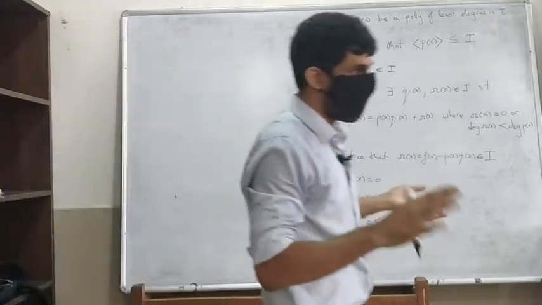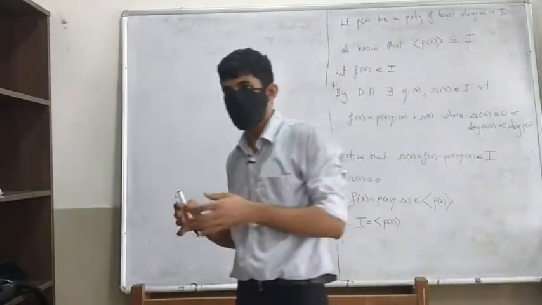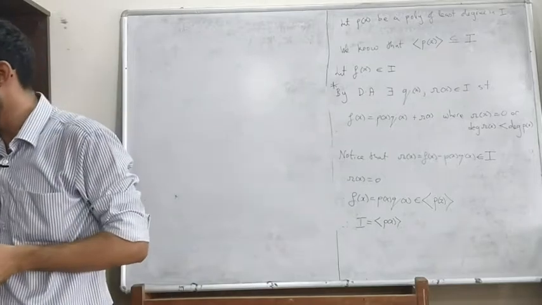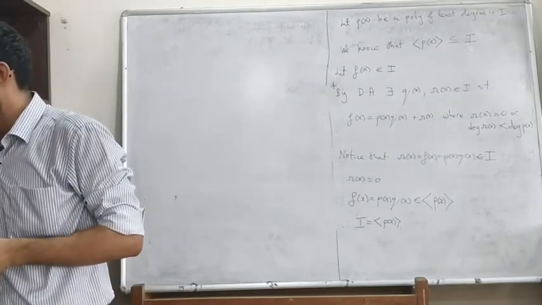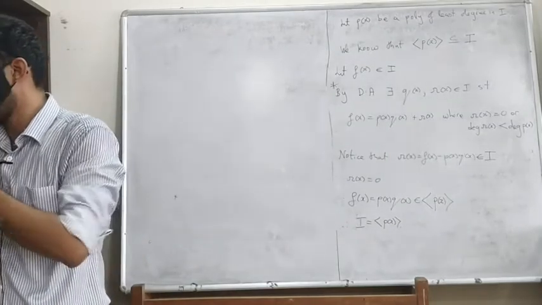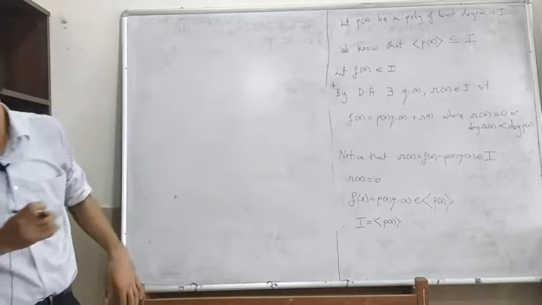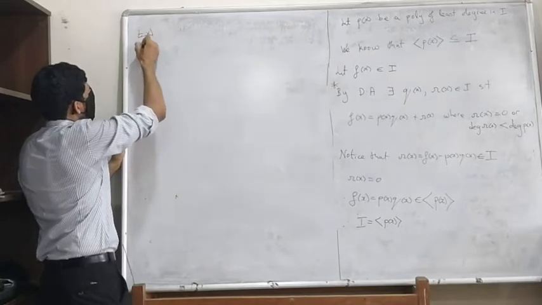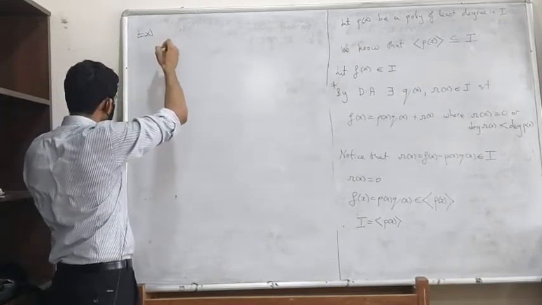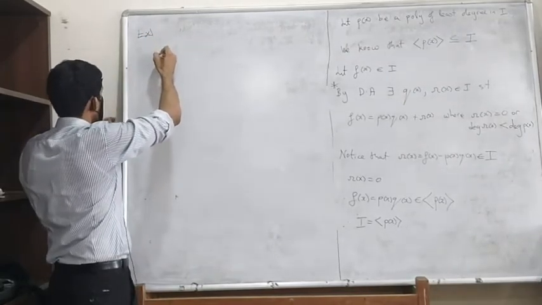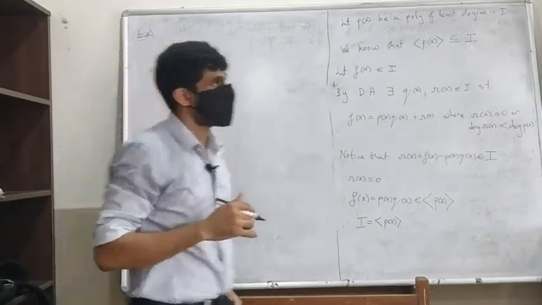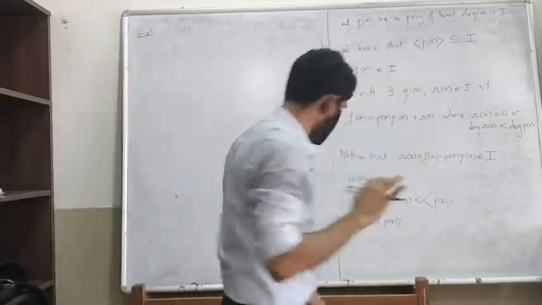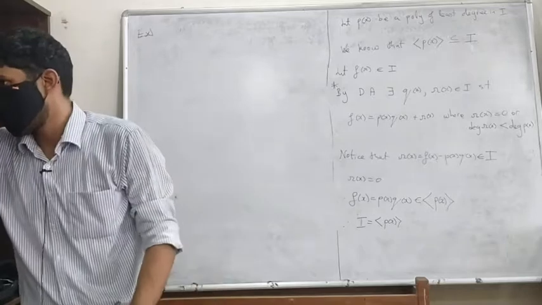The embedding is the association with the constant polynomials. So if you like, that is what we have essentially shown.